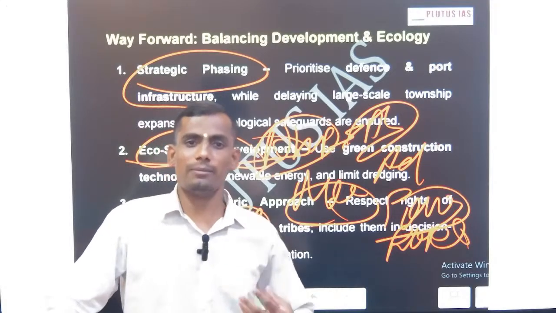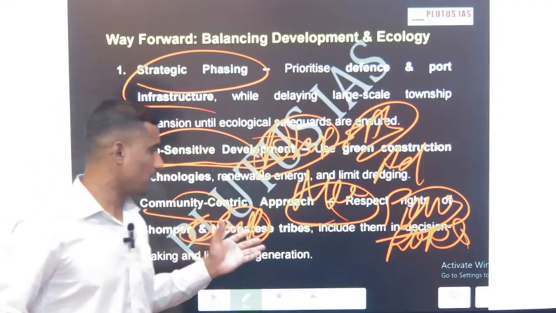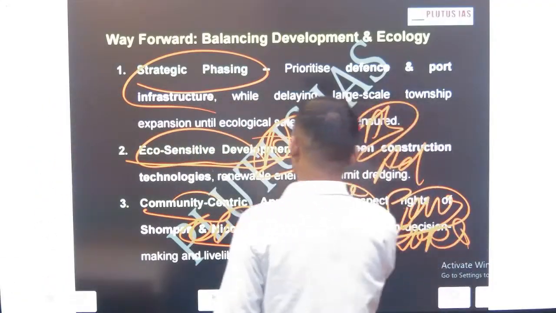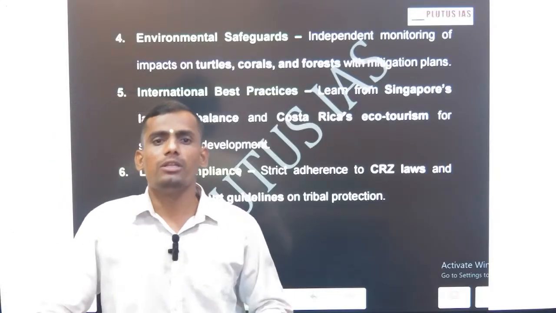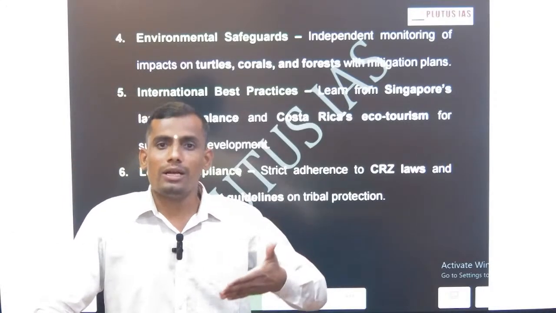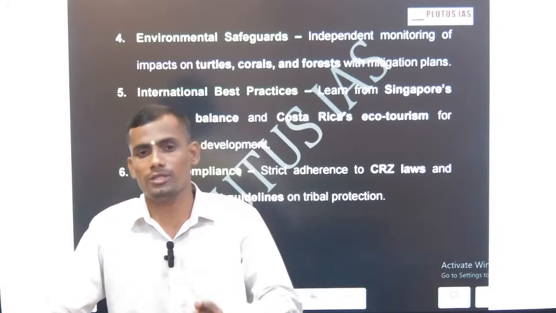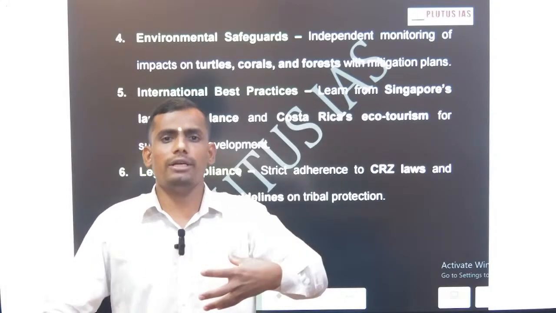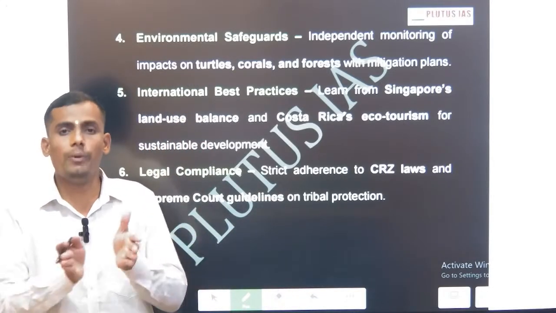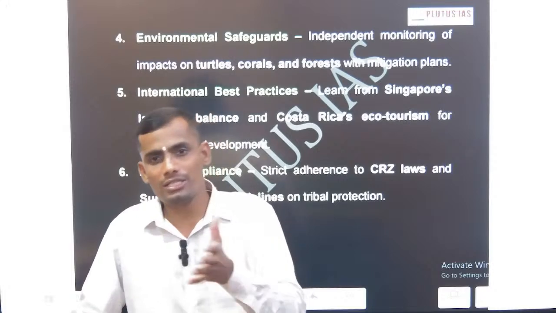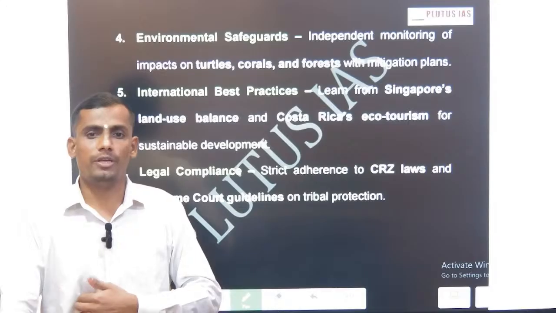So winning the heart and mind is important, and this we can do through adopting eco-sensitive technologies. Okay, the next approach, as I said, the community center. Apart from this, we can get connected with the neighbor. The particular location of the Southern Greater Nicobar project is close to Sumatra Island. So have some connectivity, some dialogue with Indonesia. That will help, because the population connect is close and the population shares some similar traits. That will help to reduce the international pressure.